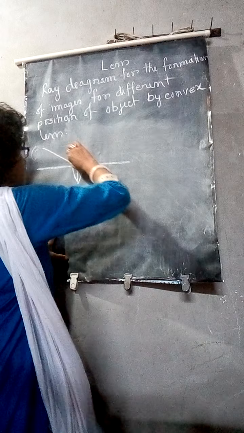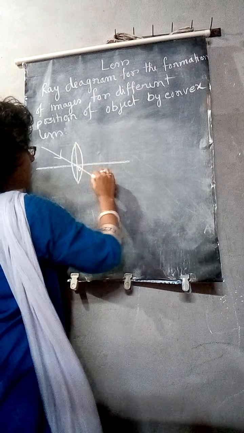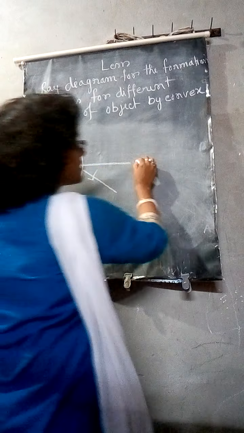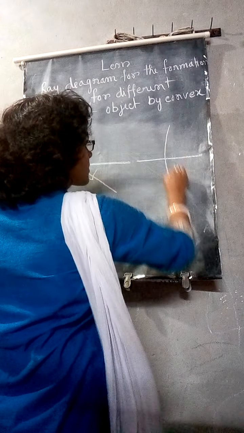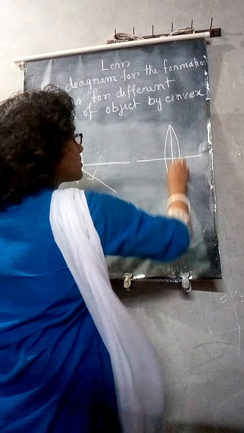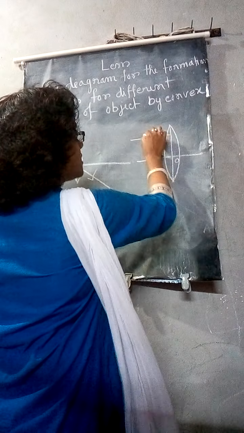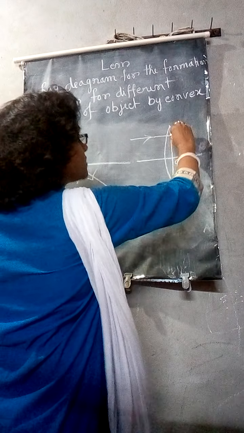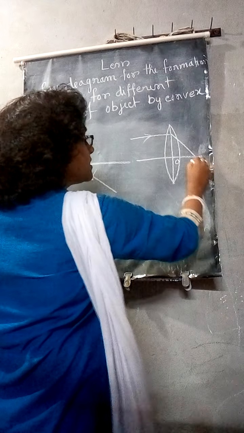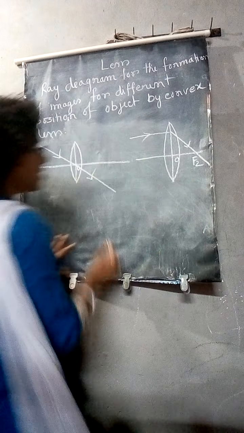The incident ray passes through the optical center without any deviation. Next, the incident ray is parallel to the principal axis, and the refracted ray passes through the focus point.